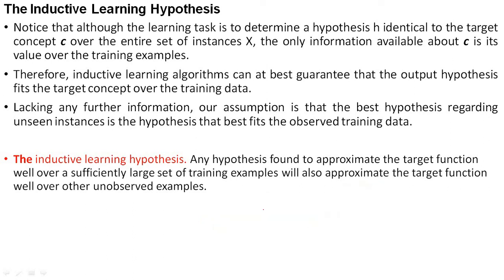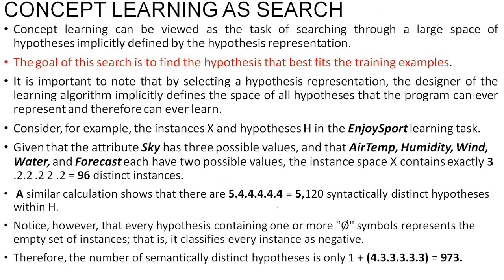Now, as we can see here, take the example I used previously, Aldo's water sport game. We have 6 attributes: sky, air temperature, humidity, wind, water, and forecast. You know that sky has 3 values, as I have already explained, and the rest have 2 values.